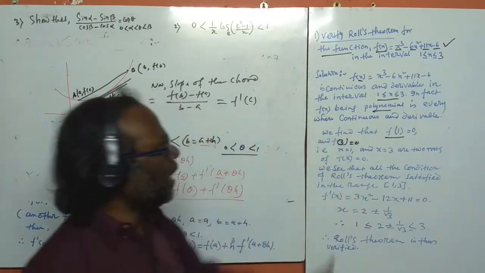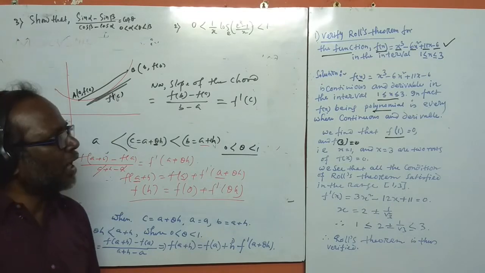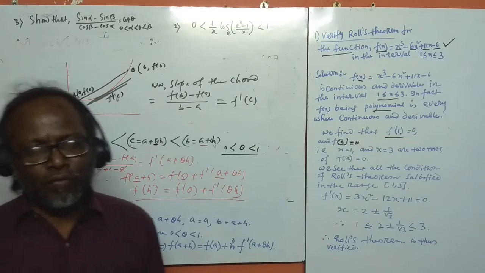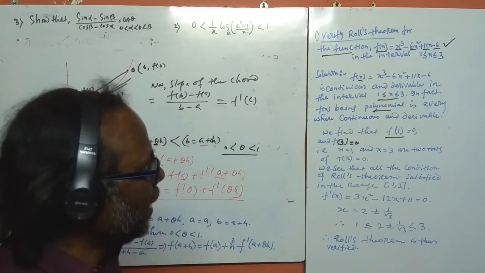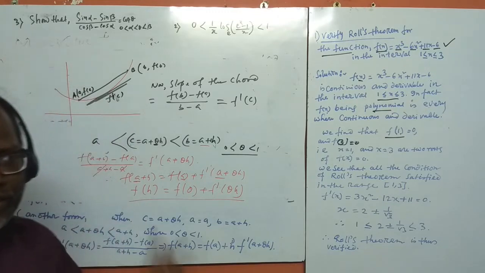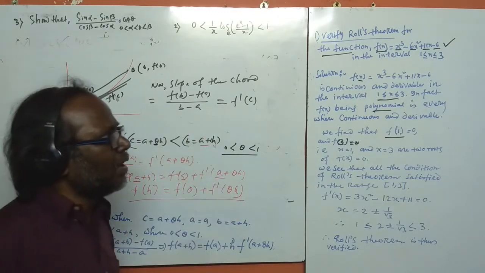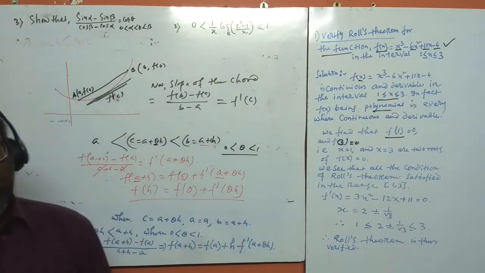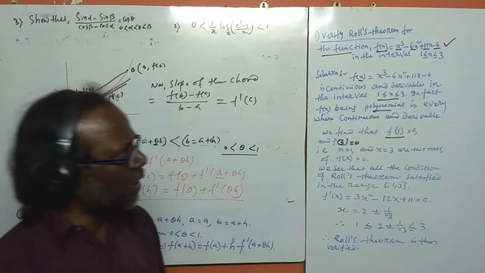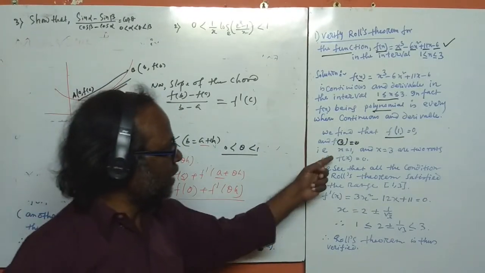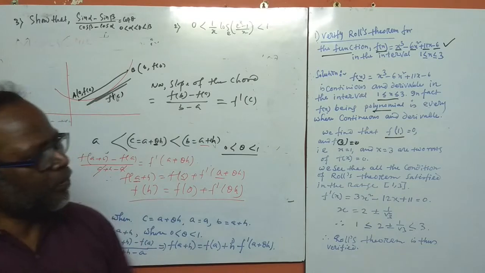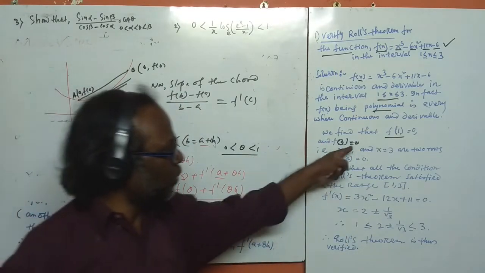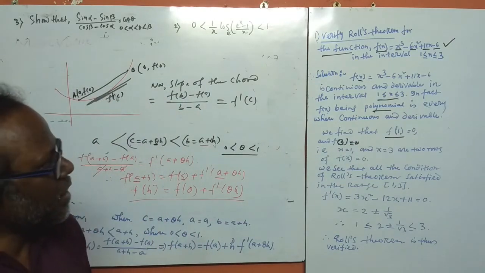So, again see, a function is given and we have to verify Rolle's theorem. Since it is a polynomial form, we can easily say it is continuous and also derivable. These are the two conditions that are satisfied. Again, the third condition we have to show is that f of 1 is equal to f of 3. These are the two extremes, 1 and 3, in the domain. So we see that f of 1 and f of 3 are both the same, and we got 0. So clearly the solution is 0.